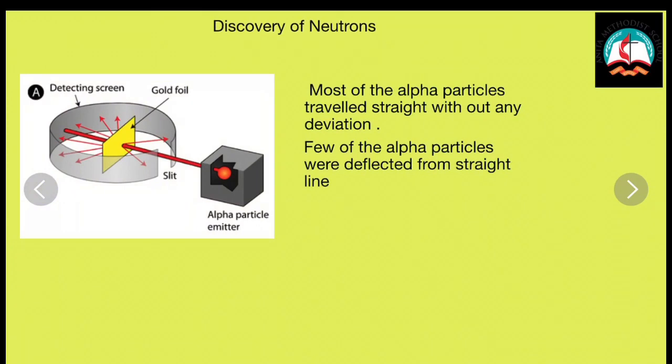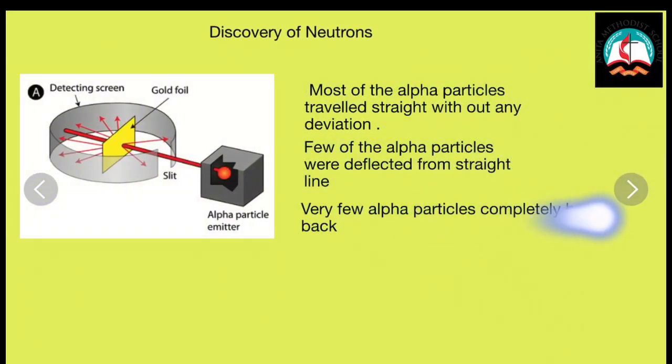The second observation was that a few of the alpha particles were deflected from the straight line. You can see that in this experiment too. Third, very few alpha particles completely bounced back. You can see that a few alpha particles were bounced back.